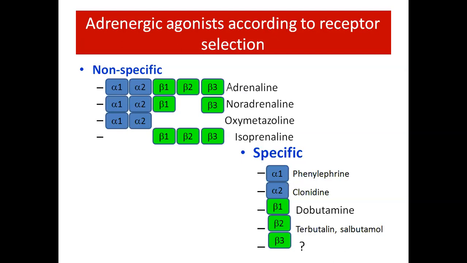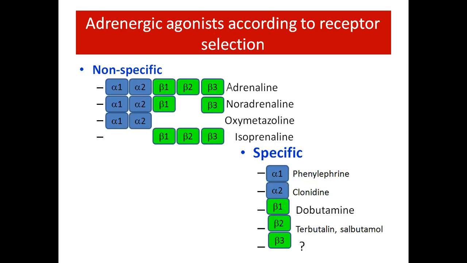Adrenaline acts on alpha 1, alpha 2, beta 1, beta 2 and beta 3 receptors. Noradrenaline acts on alpha 1, alpha 2, beta 1 and beta 3. Oxymetazoline acts on alpha 1 and alpha 2 receptors. Isoprenaline acts only on beta 1, beta 2 and beta 3 receptors.